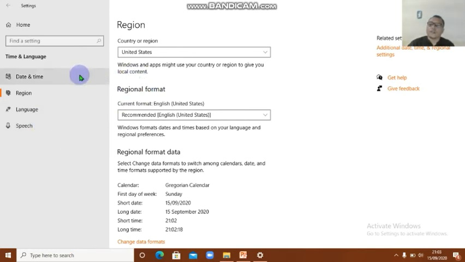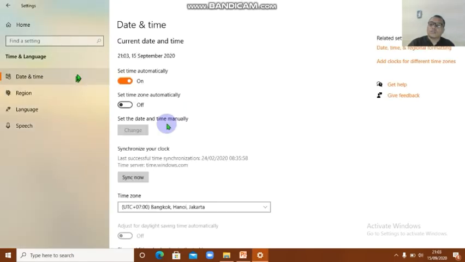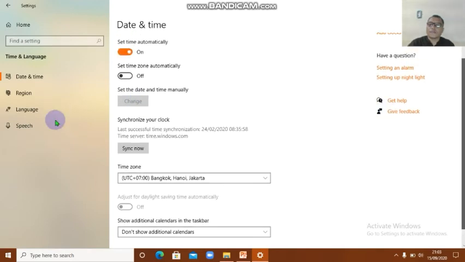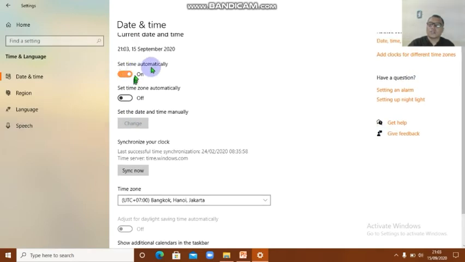But today we study about date and time, how to format it and how to set it. For the time zone we use Bangkok, Hanoi, Jakarta, and usually we set the time automatically.